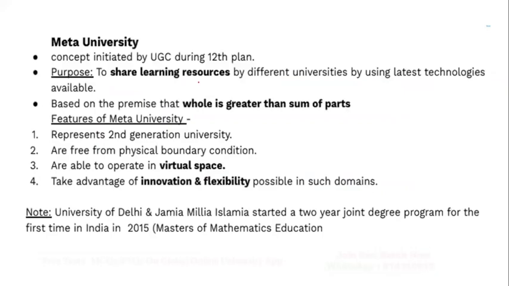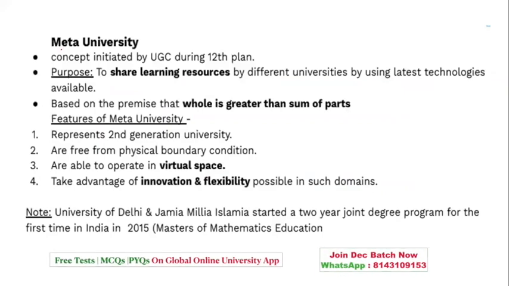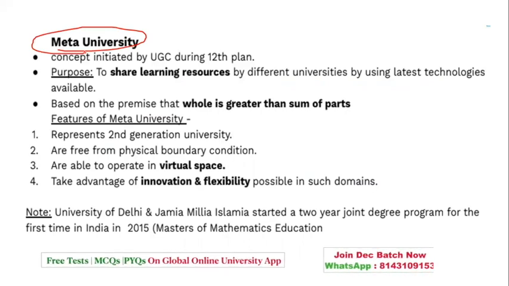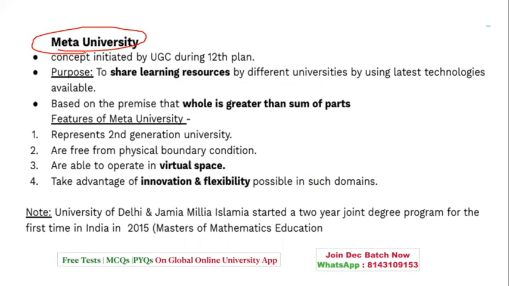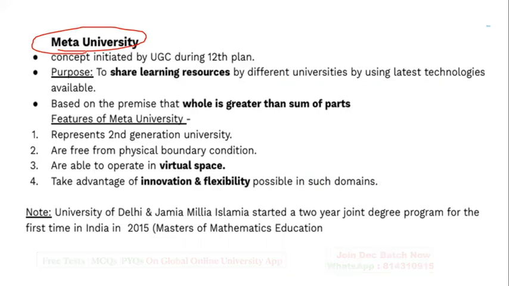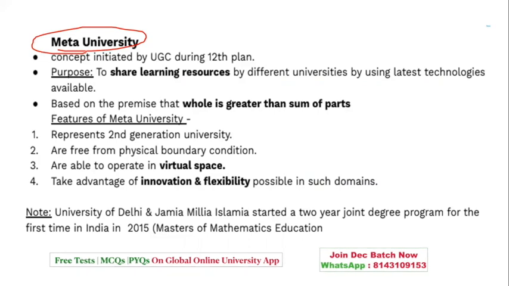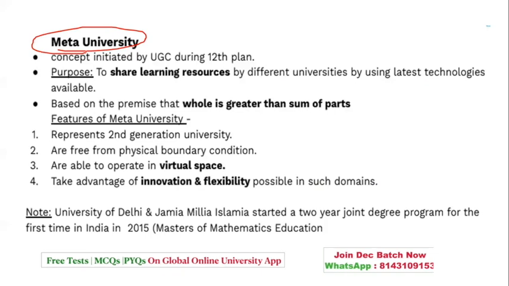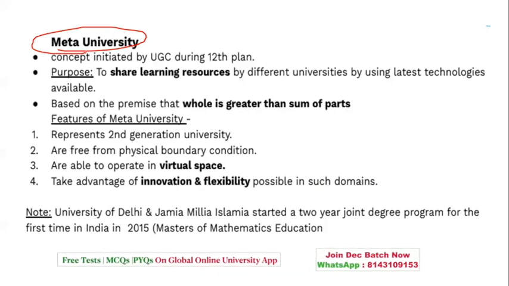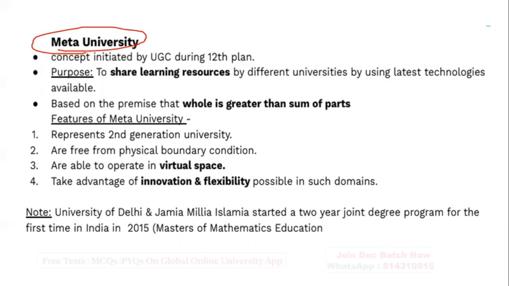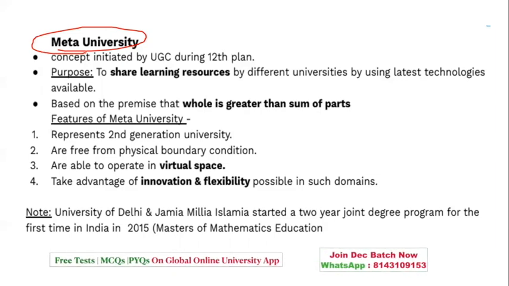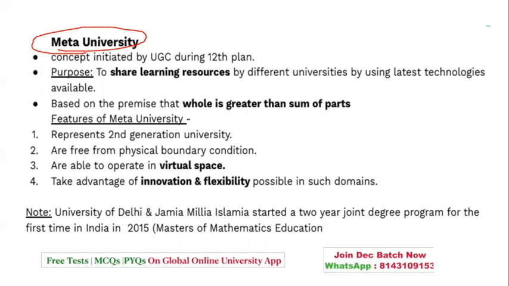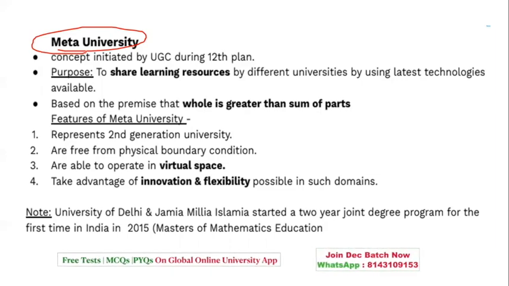Now, coming to the topic of Meta University, yes, there were questions seen with reference to Meta University. When we talk about Meta University, it was a plan initiated by UGC during the 12th plan. The purpose, the objective, was to share learning by different universities with the help of latest technology, because it is one of the prime objectives of UGC higher education. So based on this, the whole is greater than the sum of parts.